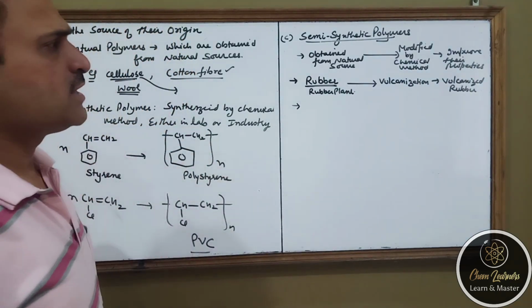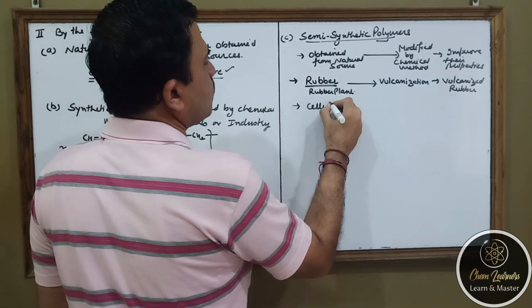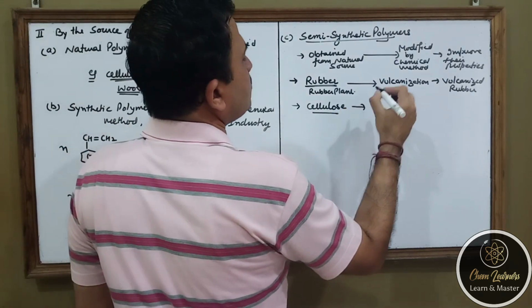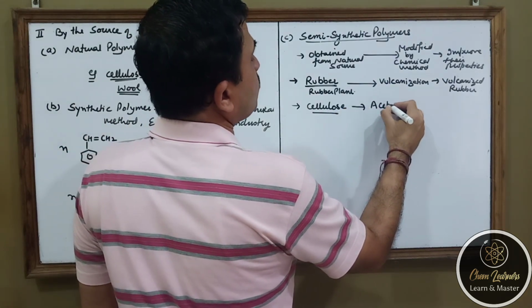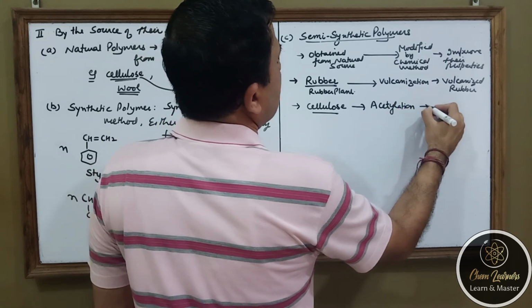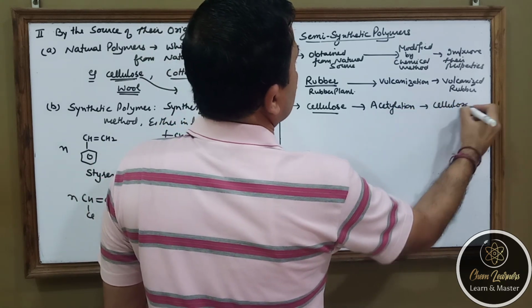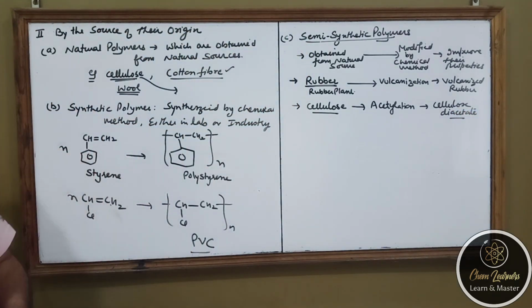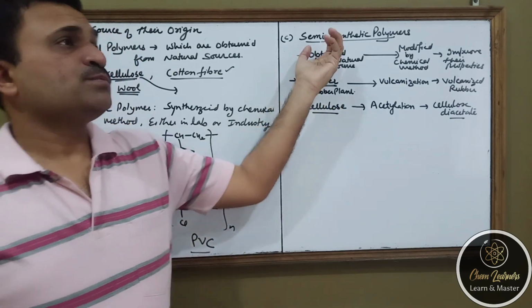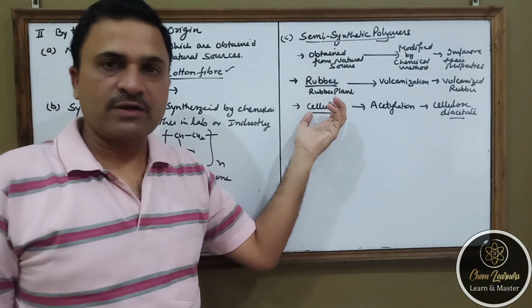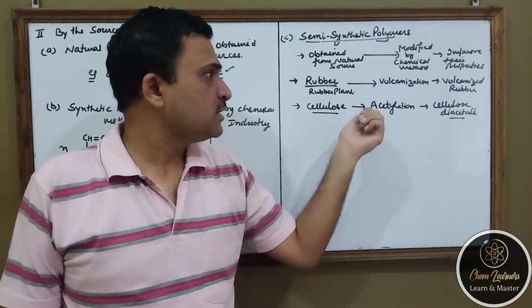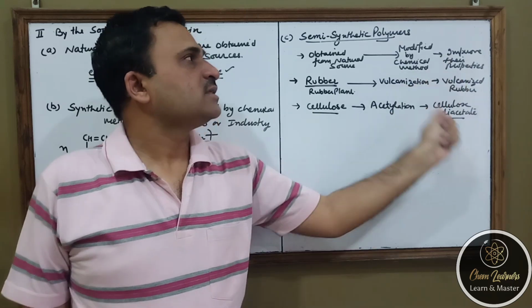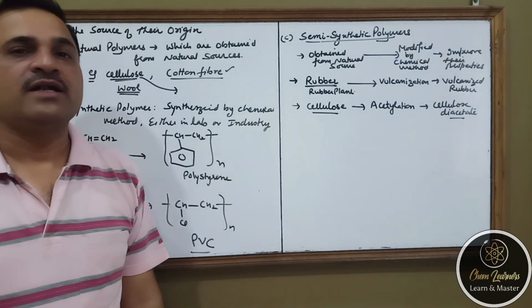One more example of this type, we are having a very common polymer obtained from plant, that is cellulose, and we do the process called acetylation, and we get a polymer cellulose diacetate, which is used for making threads, films, etc. So that means if a polymer is obtained from natural source and we want to improve upon its properties, we will get a new polymer by the chemical modification, and such a polymer is known as semi-synthetic polymer.